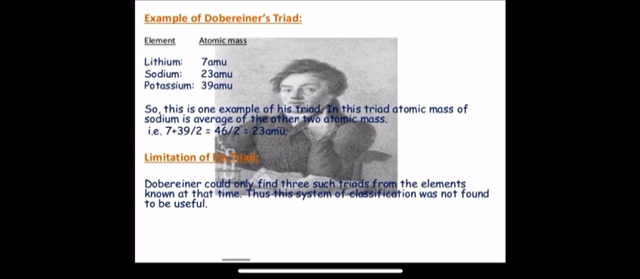But this classification method did not work out. Why? I have shown you the limitation of this triad also. Döbereiner could only find 3 such triads from the elements known at that time. He could not arrange all the elements known at that time in such triads. So this system of classification was not found to be useful.